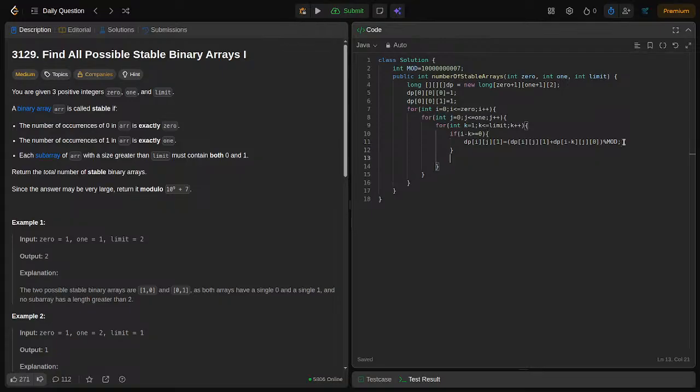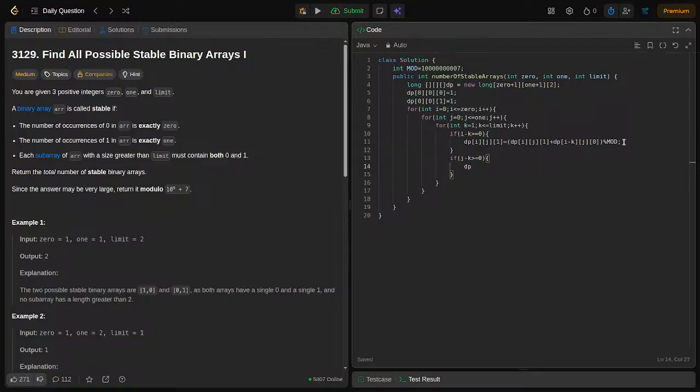Then after completion of adding the zeros, what are we going to do? We are going to add the ones, right? So what are we going to check? j minus k, if that is greater than or equal to 0, we are going to add in our array.